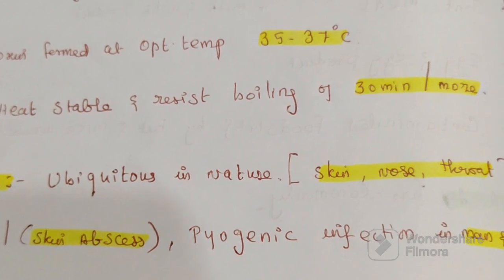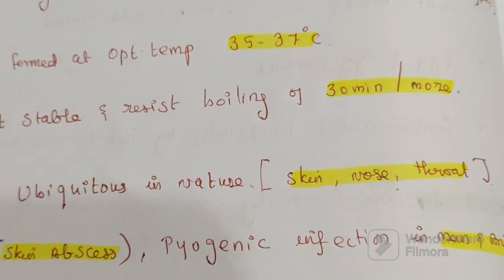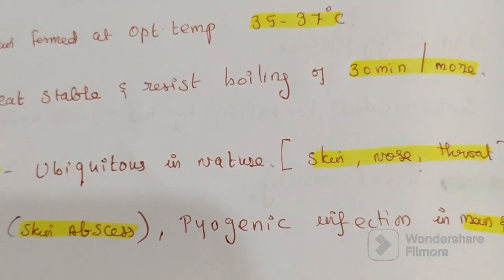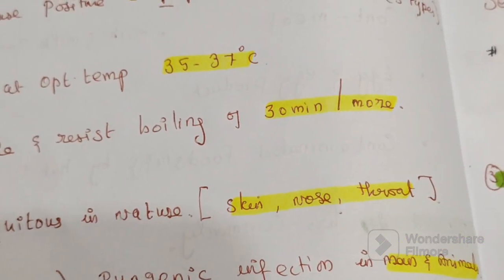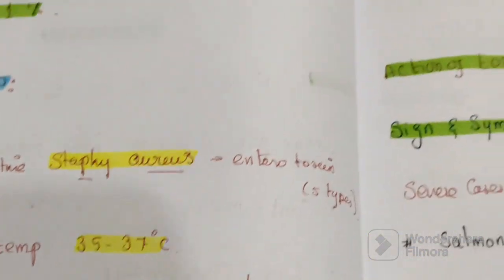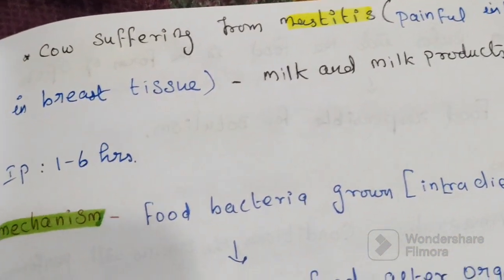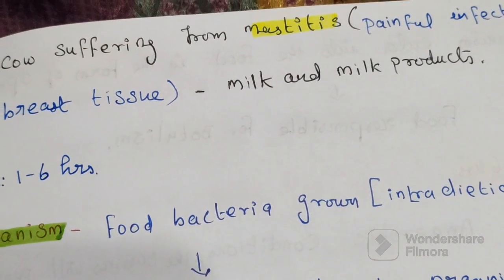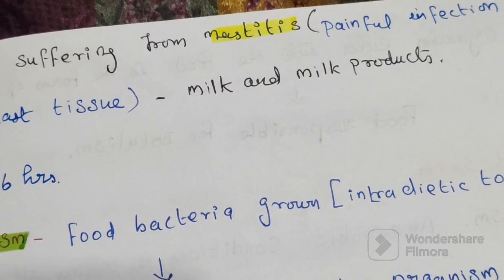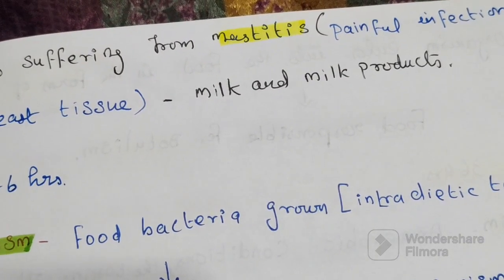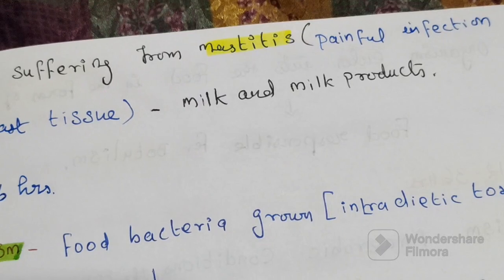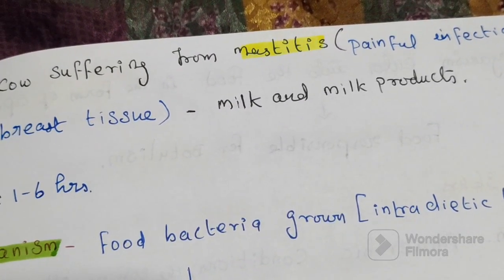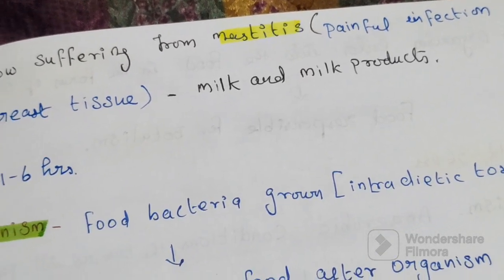Cows suffering from mastitis, a painful infection in breast tissue, are responsible for outbreaks of food poisoning involving milk and milk products.